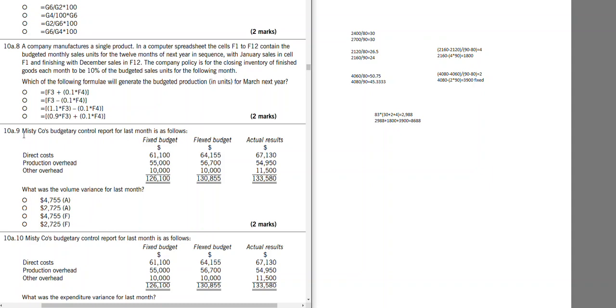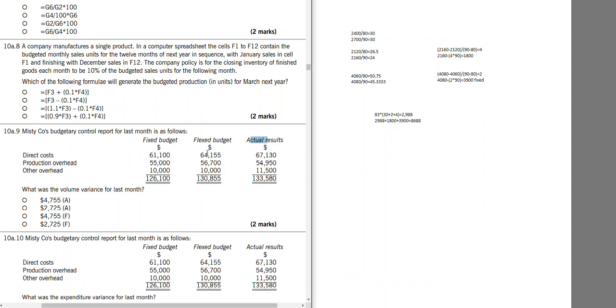In this question, budgetary control report for last month is as follows. We have fixed budget and then flexible budget and then actual cost. So when we look at the fixed budget, the original budget, and we compare that with the flexible budget, it gives us volume variance.